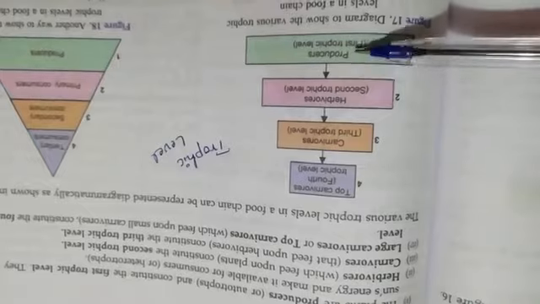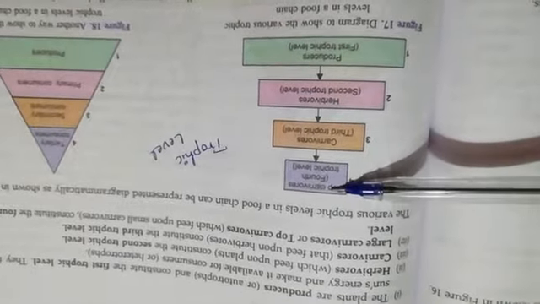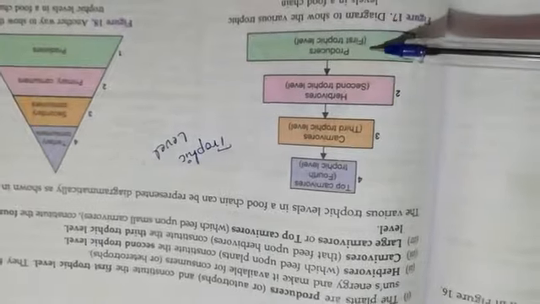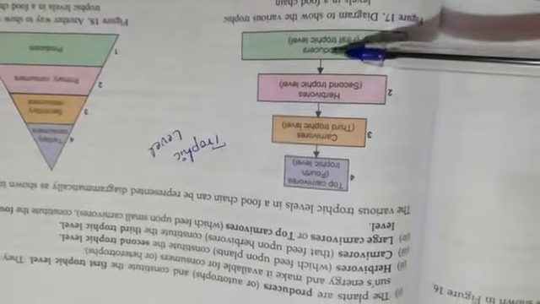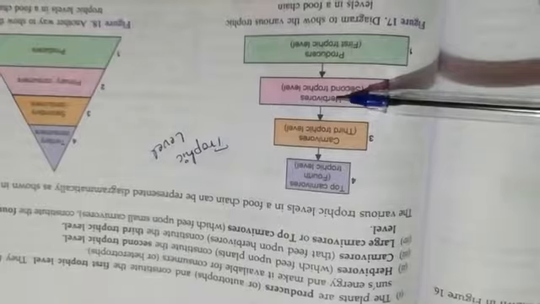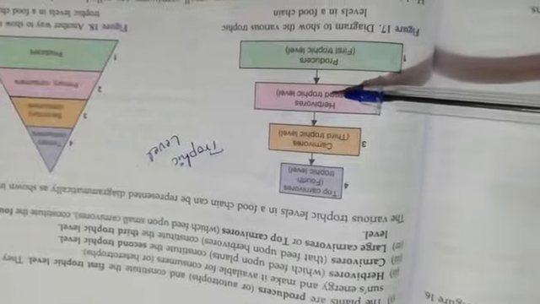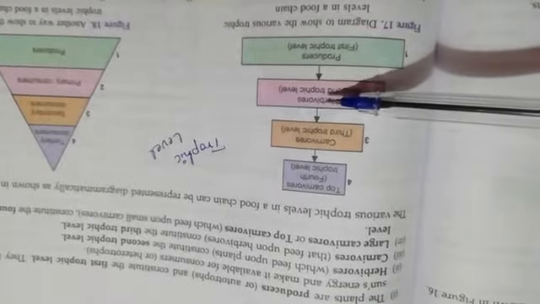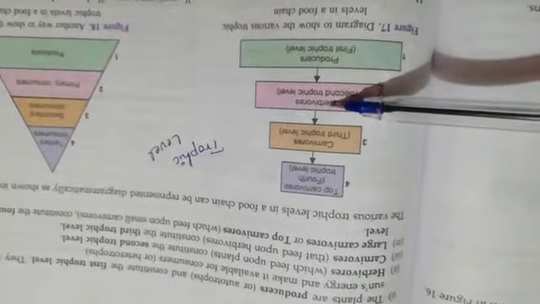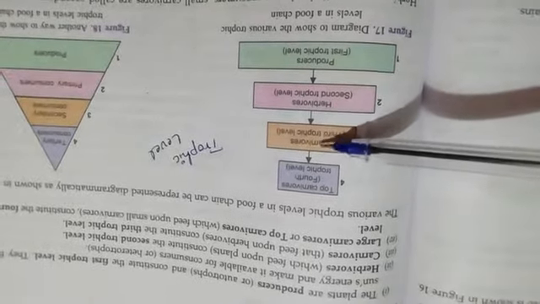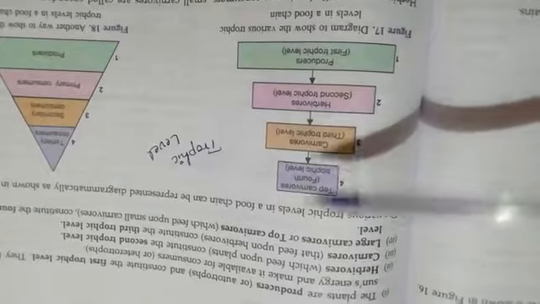So here the producers, herbivores, carnivores and top carnivores. The producers produce the food, so it will be eaten by the herbivores. So the energy, or the food, will be transferred from the producers to the herbivores, from the herbivores to the carnivores, and from the carnivores to the top carnivores.